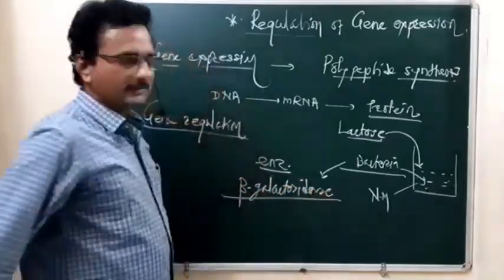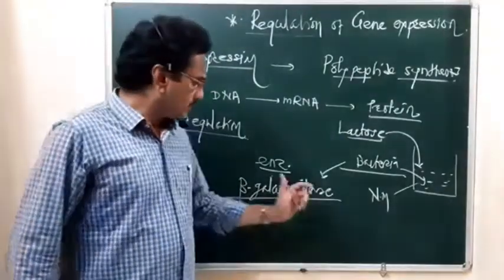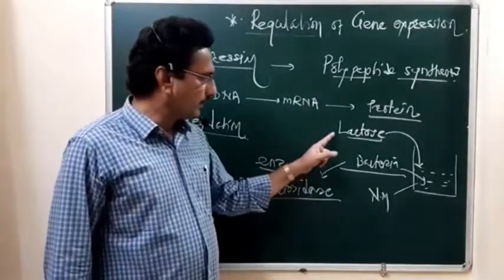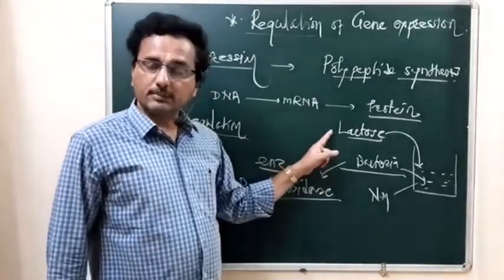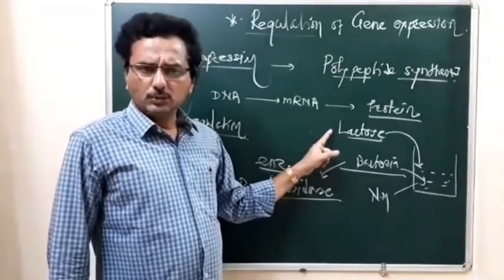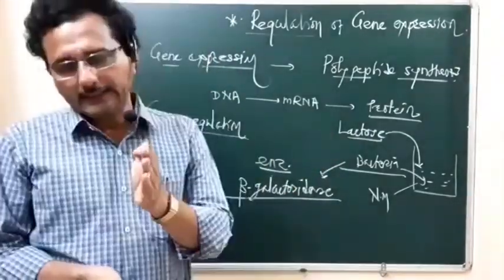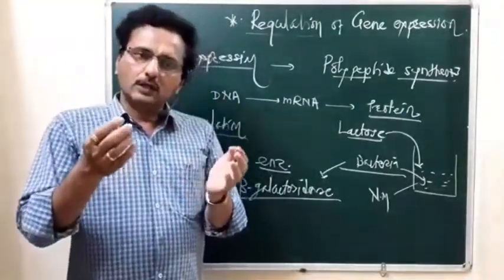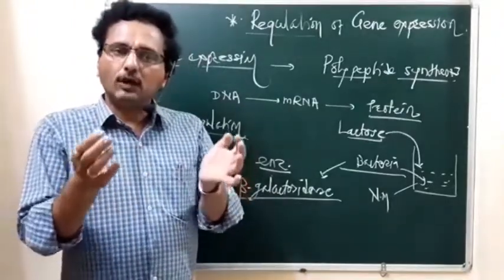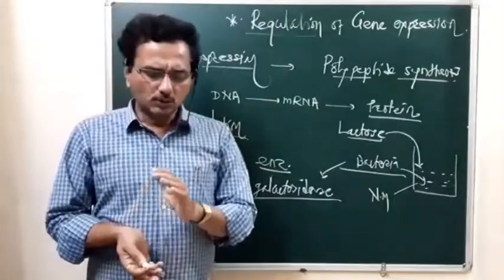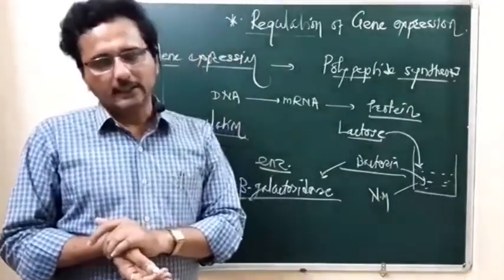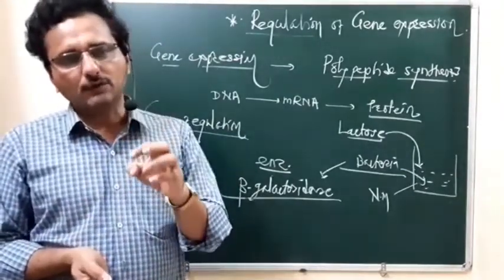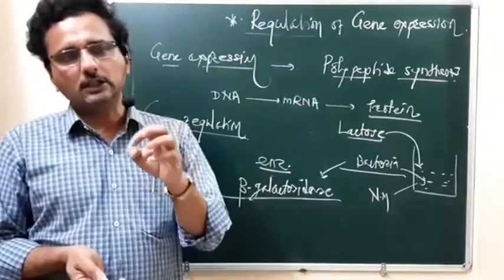Okay, they immediately synthesize the enzyme beta galactosidase, because this beta galactosidase enzyme is utilized for the metabolism of this lactose, which is present inside the nutrient medium. Such a response is seen in bacteria, and that response is because of the impact of the outermost environmental condition. So such gene expression is due to the presence of the external environmental factor.